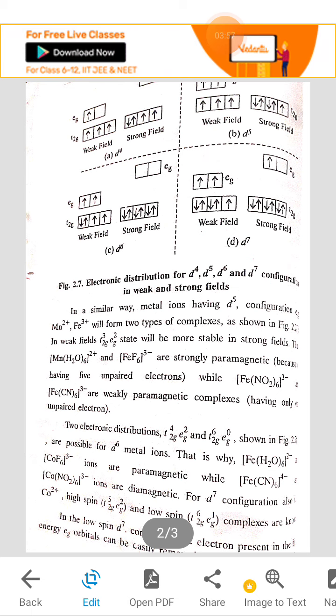In a similar way, metal ions having D5 configuration, example Mn plus 2. When Mn plus 2 is in D5 configuration, it has 5 unpaired electrons and it is highly paramagnetic and highly colored. But when it is in the other configuration, in which there is pairing of electrons, the number of unpaired electrons decreases to 2 and the color also becomes light.